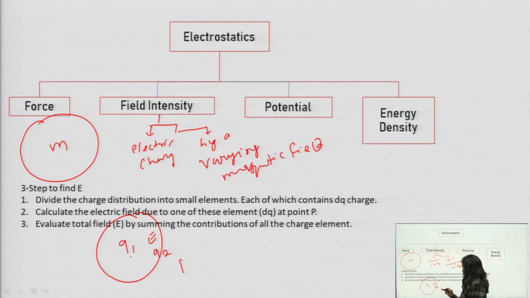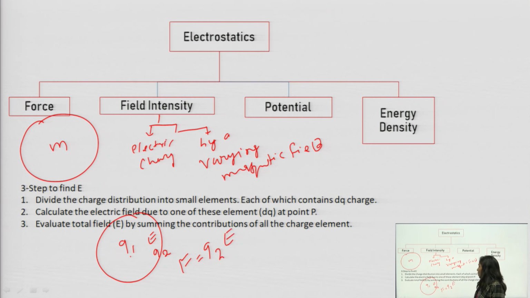For example, electric field is generated due to Q1 and Q2 comes from outside, then this Q2 will experience a force equal to Q2E.